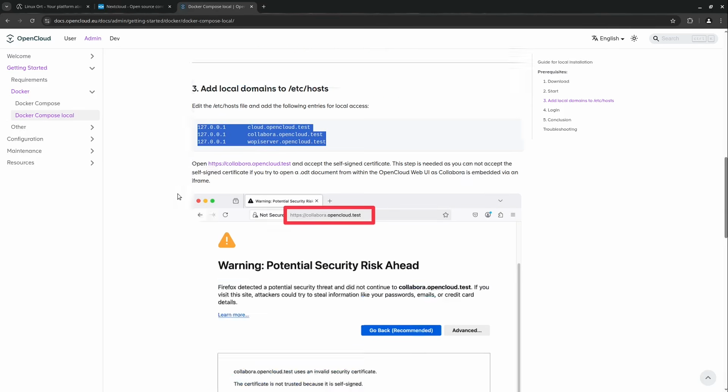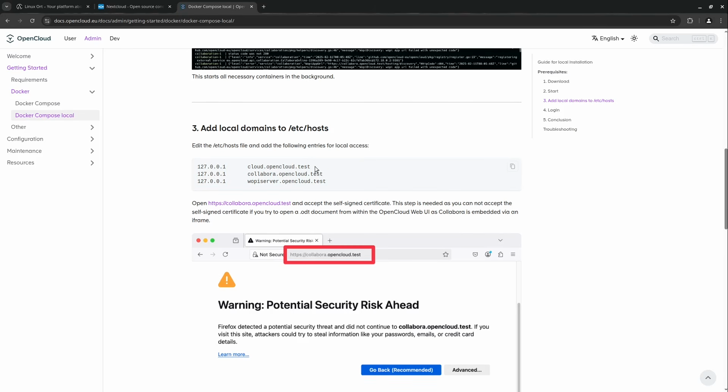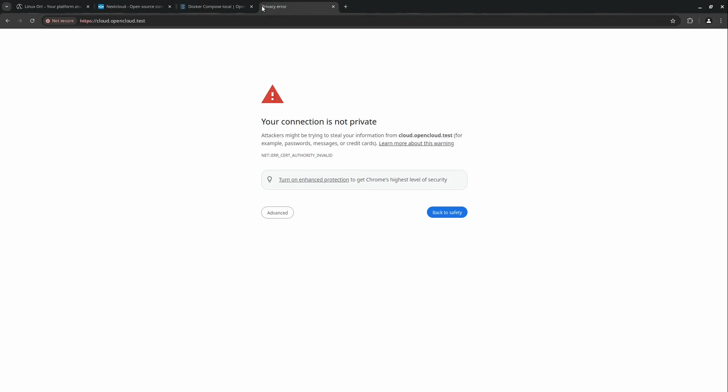And we could just open up cloud.opencloud.test. If this works, yeah, this looks kind of good. We see your connection is not private. This is completely okay because we are in a local environment. Our browser cannot verify that cloud.opencloud.test is really this server we want to access and not another one, but this browser can't know at this stage, so this is completely normal and completely fine.